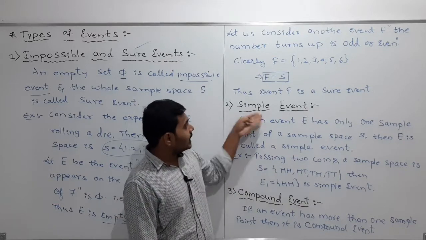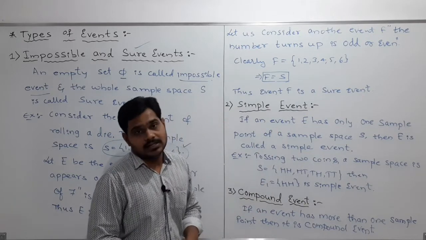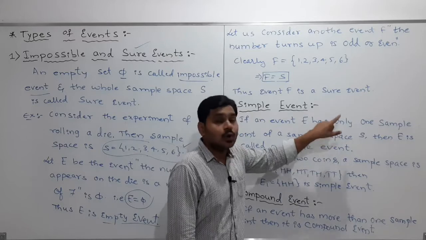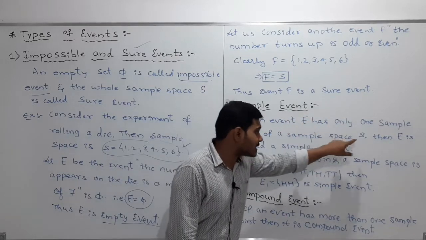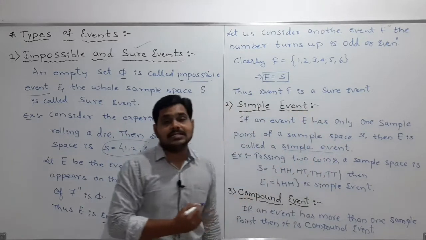Next we move to the next type of event, which is the simple event. What is a simple event, my dear students? If an event E has only one sample point of a sample space S, then E is called a simple event. The name itself tells us: simple.